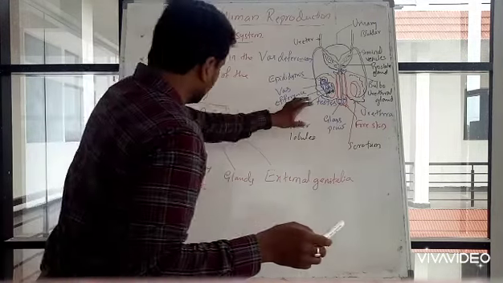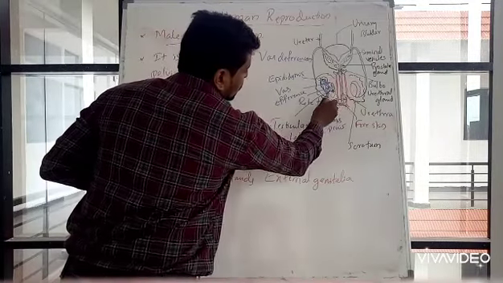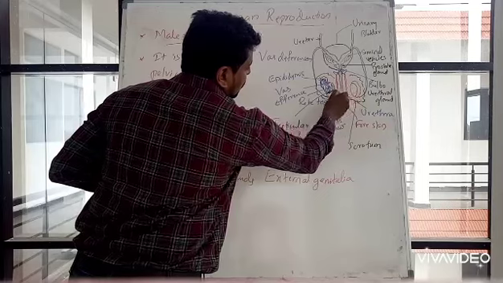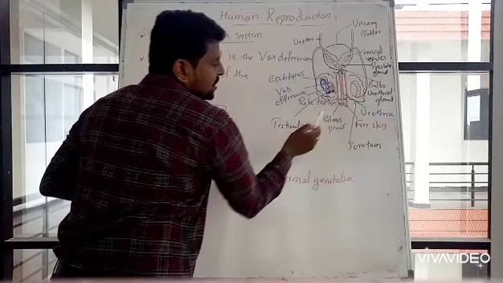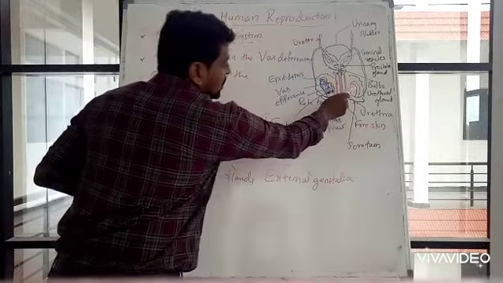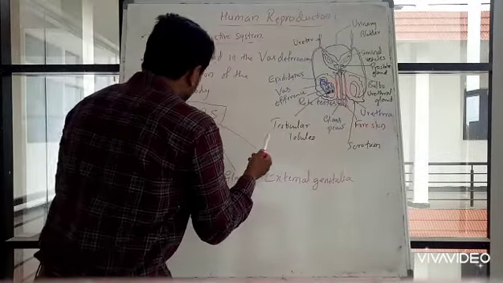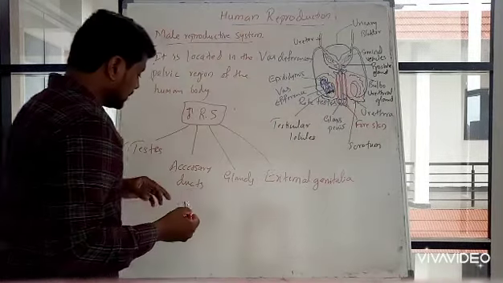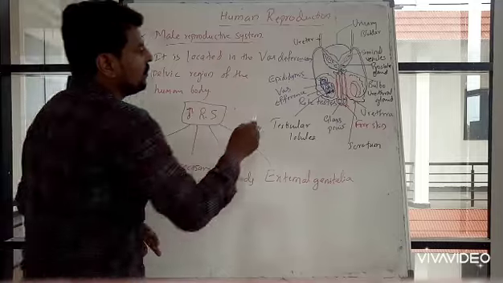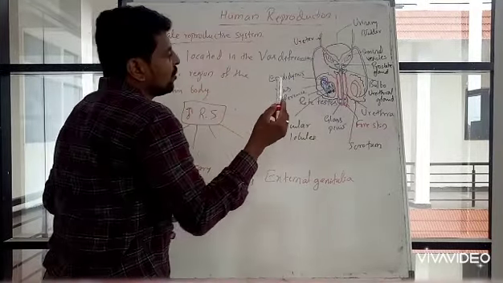I will just show you these parts in the diagram. Testis means these 2 structures you can see over here. These 2 structures are known as testis, and the accessory ducts are all these connections, the pipe-like structures you can see.